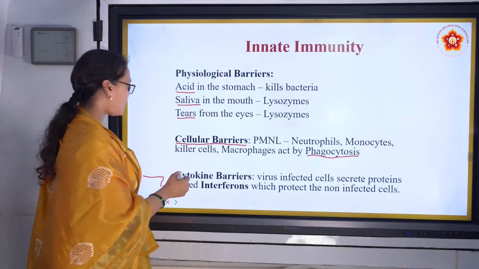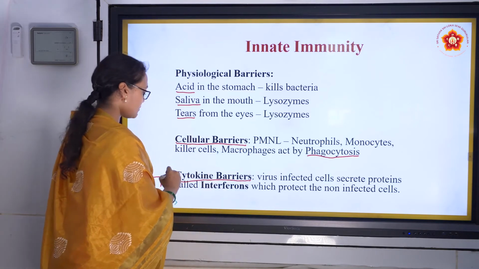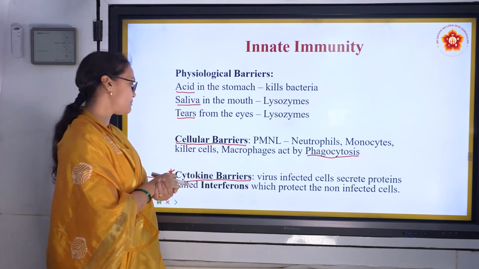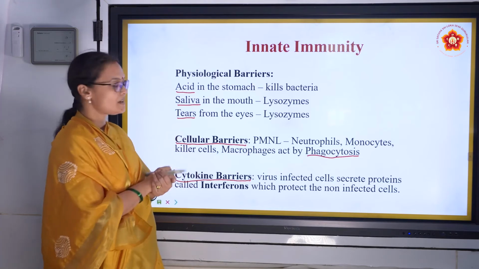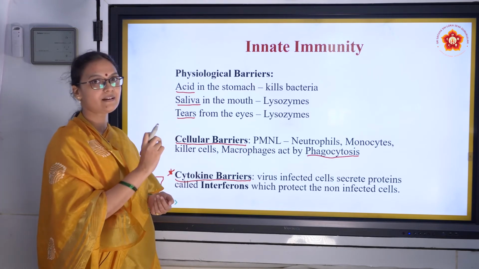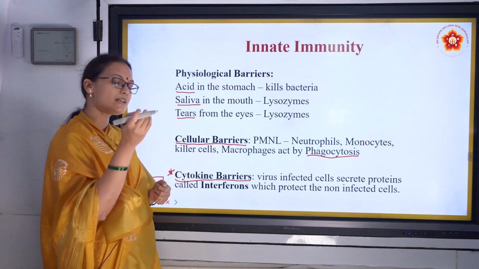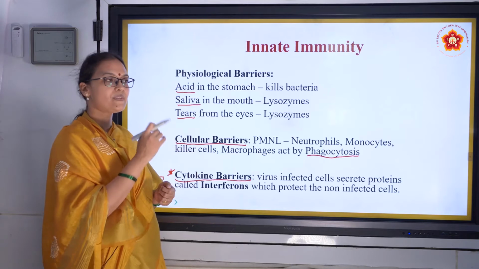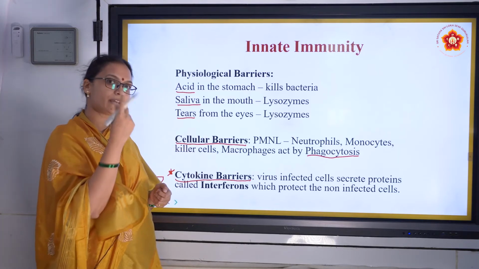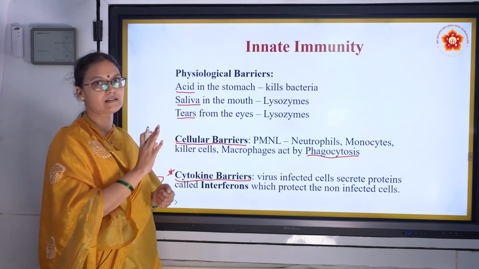And then the last type is the cytokine barrier. This is very, very important. This could be one of your 1-mark questions. What is the cytokine barrier? What happens in a virus infection is that the viral cell will attack the human body cell, the normal host cell, and as soon as it attacks the cell, it hijacks the nucleus. And what does it do? It replicates its own cells. So all the new cells produced are virus cells.